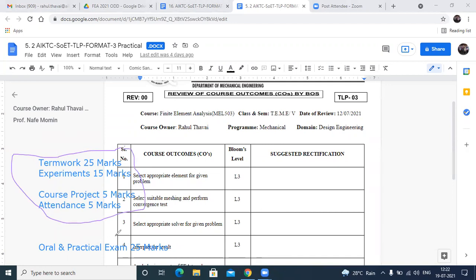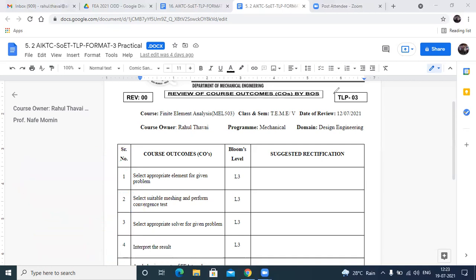Now, the oral and practical exam is for 25 marks again, and that will be based on what you have done in the experiments, what you have done in the course project, and at the same time what you have studied in the theory. So it is a combination of the knowledge you gain in theory, in the practical, and in the course project. Is that okay?